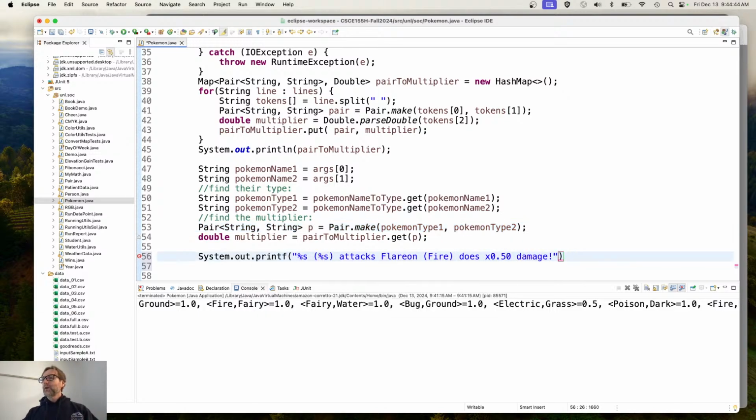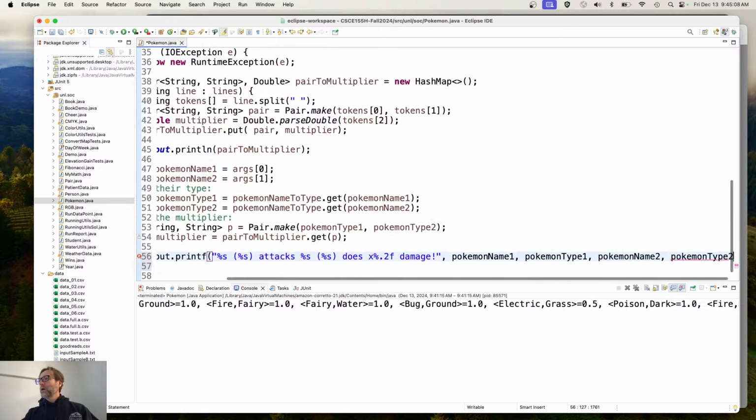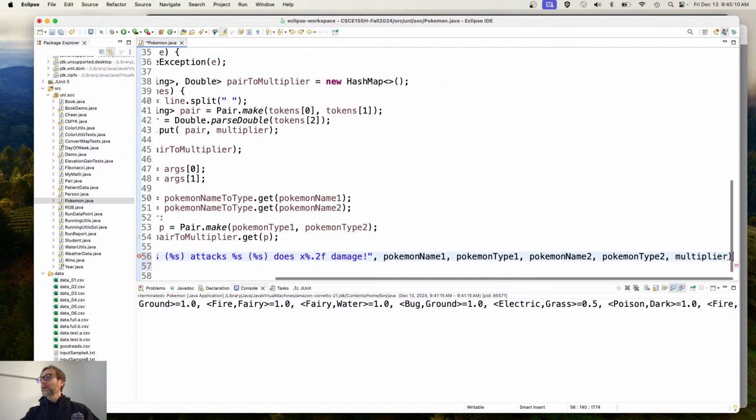%S, and let's go ahead and go with F instead. Attacks %S, and does %F, and only to 2 decimal places of accuracy there for that one. And that's going to be Pokemon name 1, Pokemon name 2, and then the types. I guess type goes next for 1, and then type for 2, and then finally the multiplier.